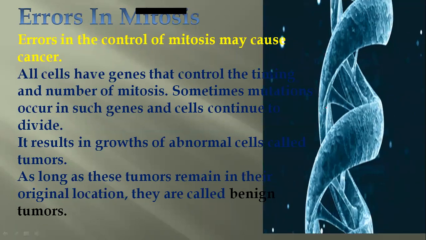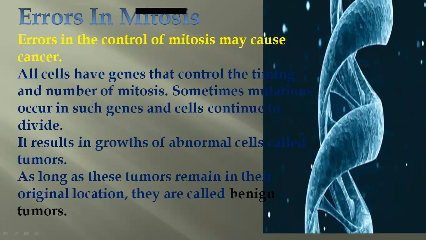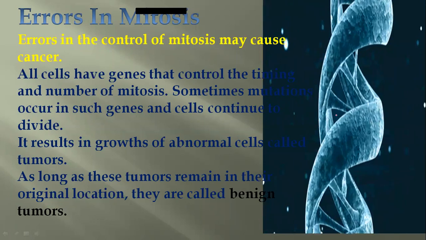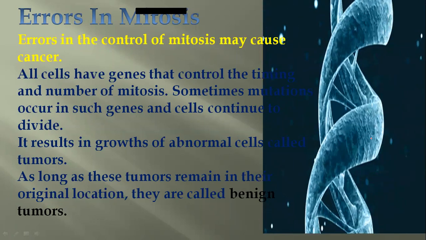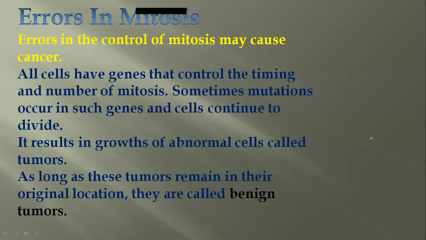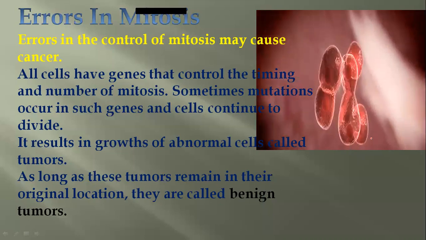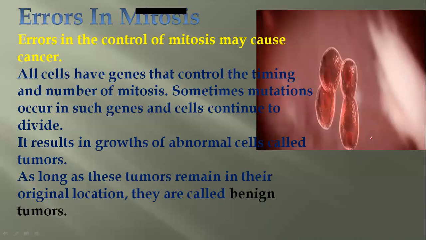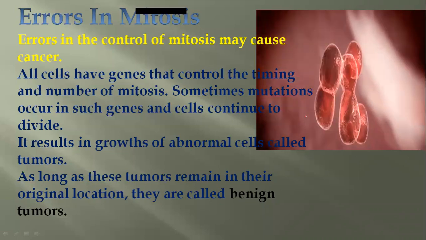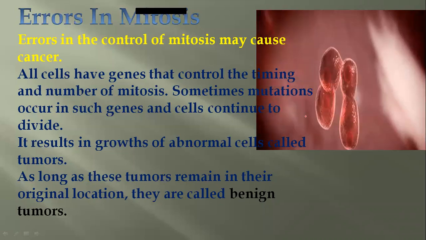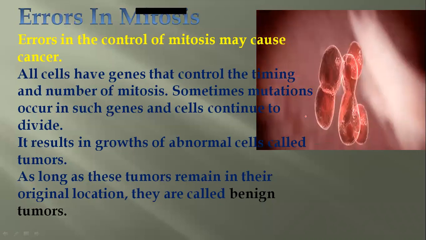This is a coiled structure and it's connected by these lines. These have some molecules here. The part of the DNA that is called genes. These genes control the mitosis process, and mutations can occur. Mutation means change. Any change in the genes can occur, and the cell starts to divide continuously and uncontrollably.